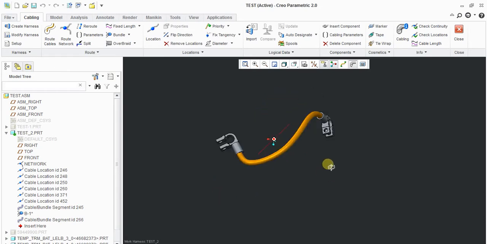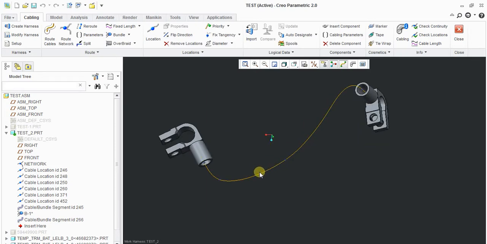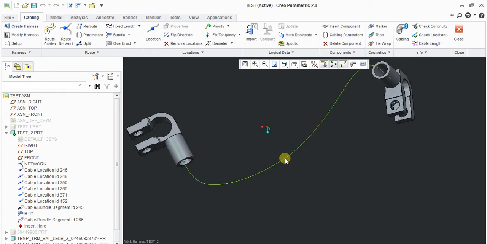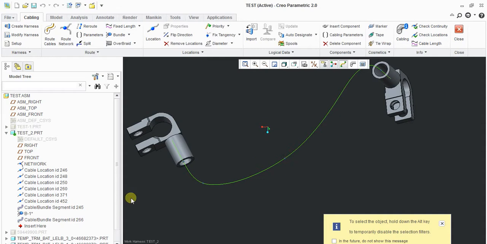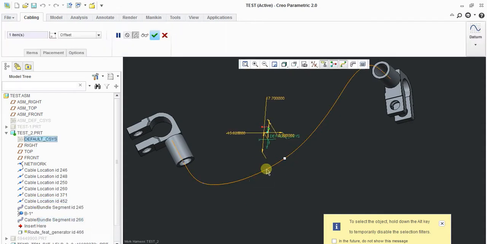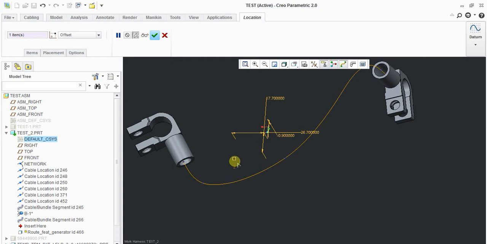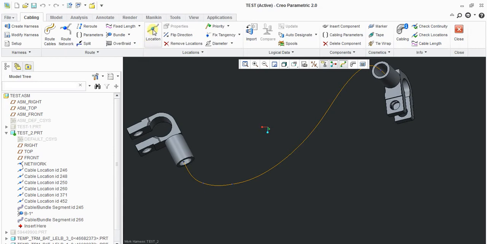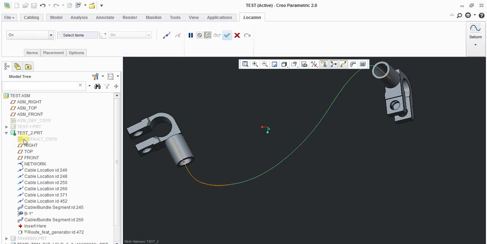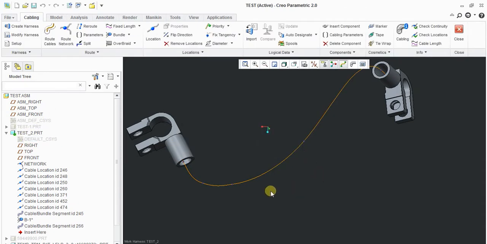Consider a situation where you want to create a straight harness between these 2 points, or let me say I'll move this point a bit further. What is this point? Edit definition. Okay, keep this point here, and I'll take another point here, this location, offset, and this location. Okay, now I want the harness to be straight in this location. So how to create that harness to be straight?